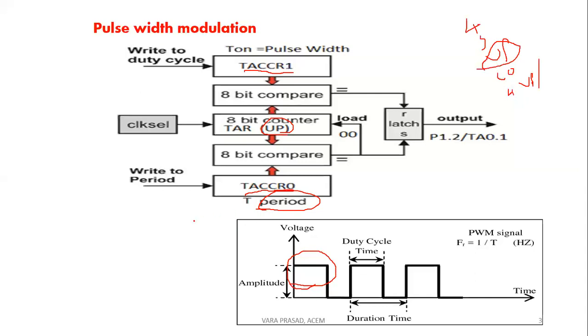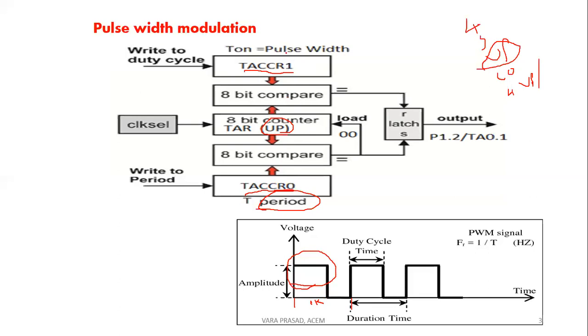For example, if the time period is for 1 kilohertz, we require a count of 1000. That 1000 count is stored here.